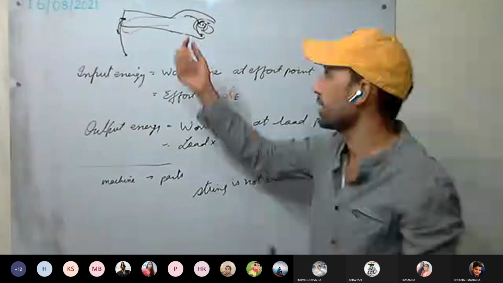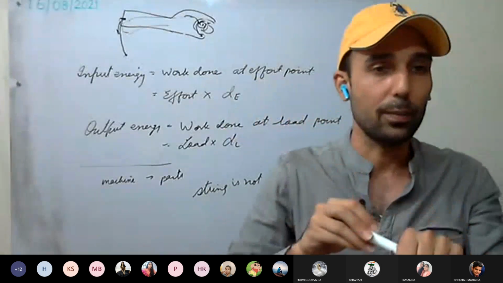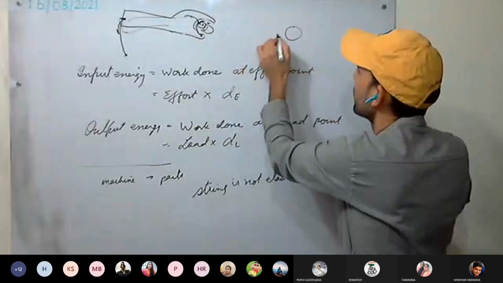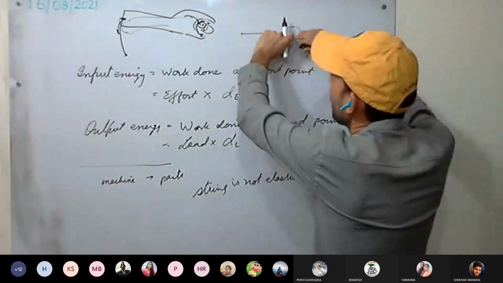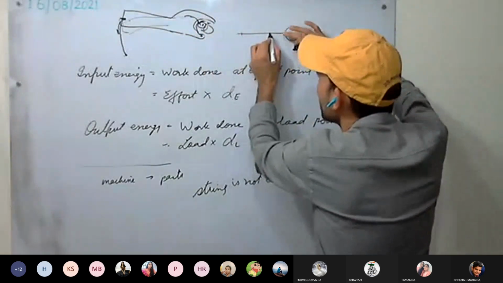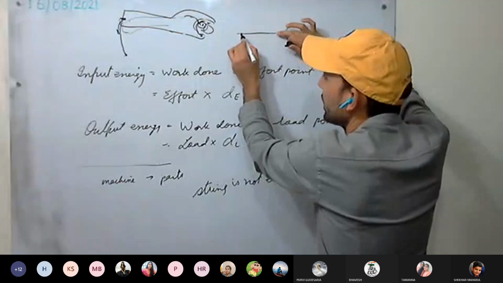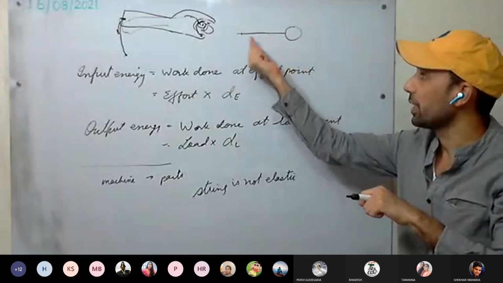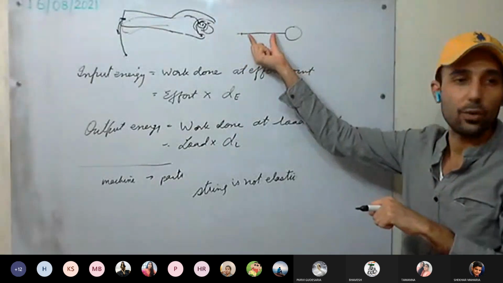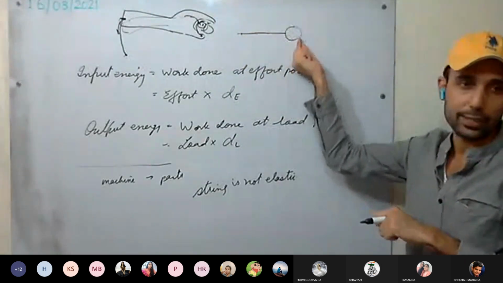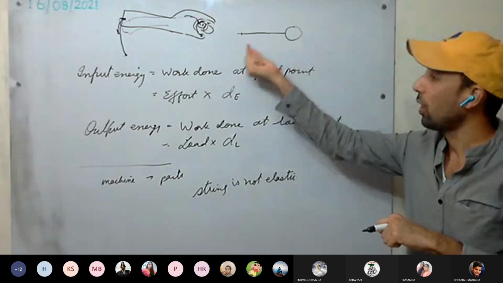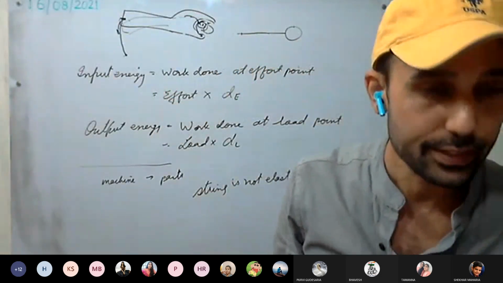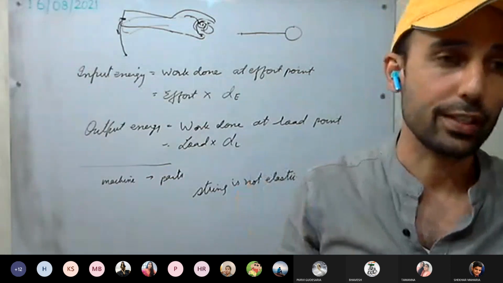Third one, it is not rigid. That is, it can bend, it can deform. Mainly the string part, it's like this. You are applying effort and the string is there. When you apply force, this string gets slightly elongated. It wasn't able to resist the change. It gets elongated, so that energy won't be available at the load end. So always the output energy is less than the input energy. This is clear. So there is always a loss of energy.